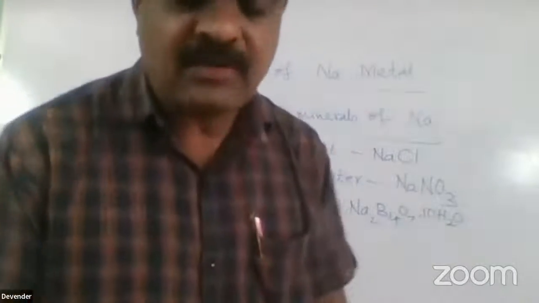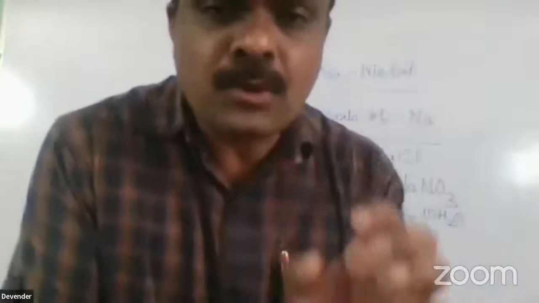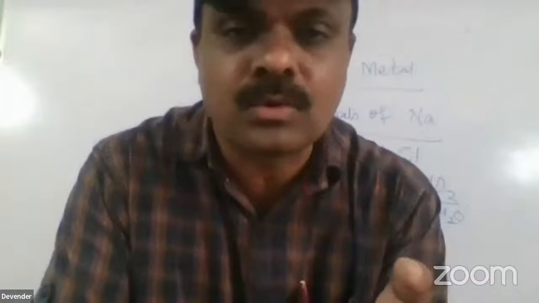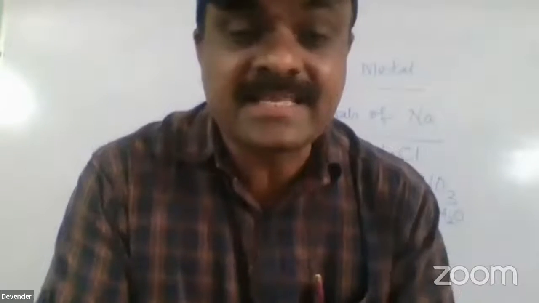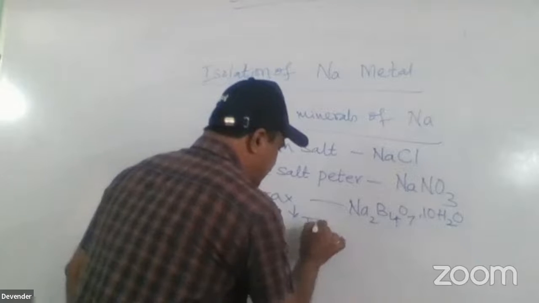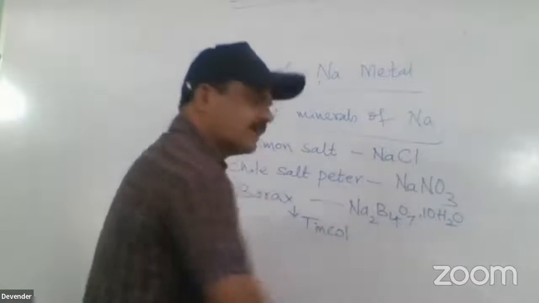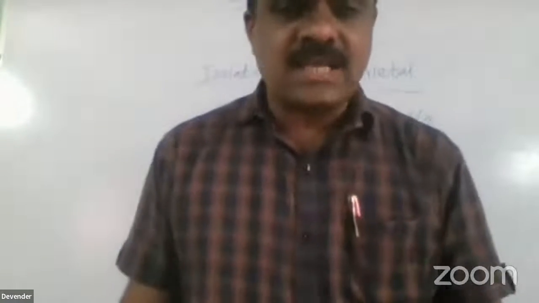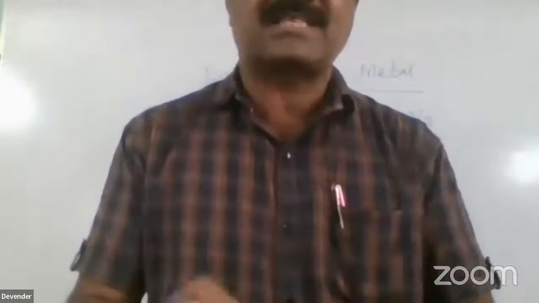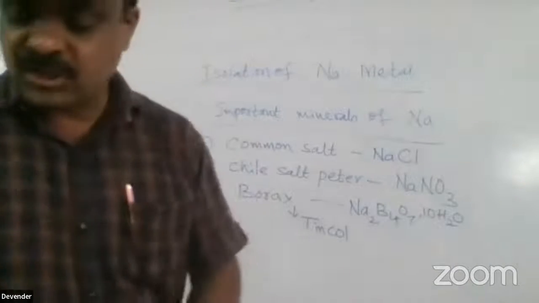But sometimes they will ask: the impure form of borax, the crude form, is called tinkal. Please remember, borax is also called tinkal. When it is a crude or impure form of borax, it is called tinkal. This is one of the important minerals of sodium.